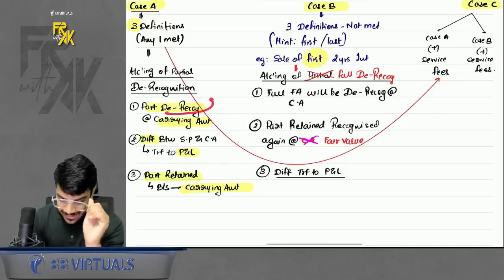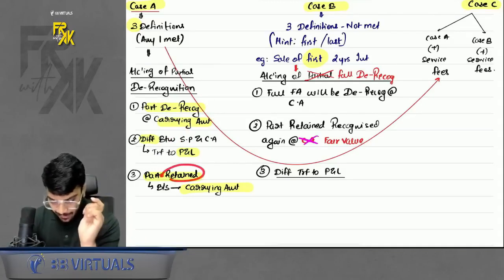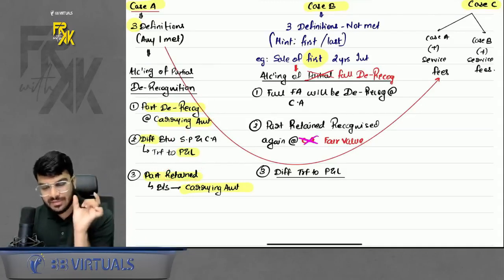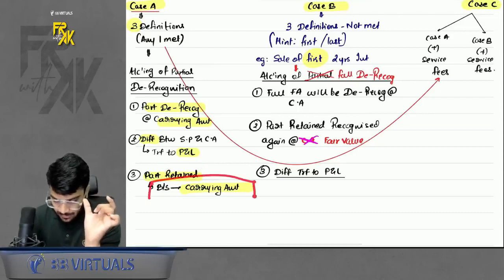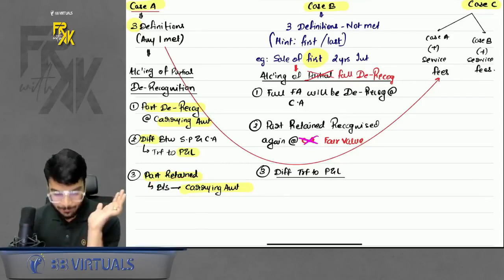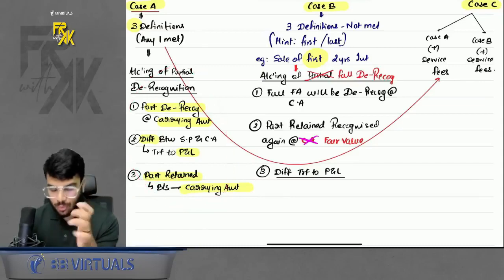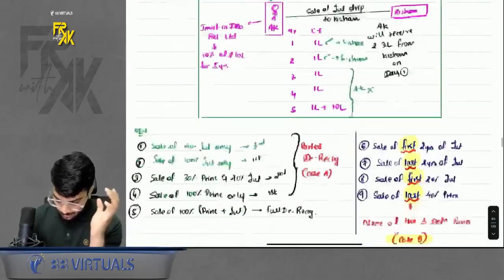So because we are not selling the full asset, there will be some part retained. If there is some portion which is retained, that retained portion will continue to appear in the balance sheet at carrying amount. I will prove this with the help of an example, so don't worry about it. Now one more thing.